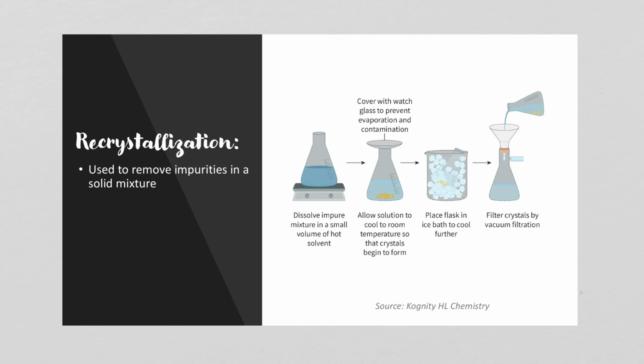Recrystallization can be used to remove impurities from a solid mixture. So in this example, you would dissolve the impure mixture in a small volume of hot solvent. You'll cover this flask with a watch glass to prevent evaporation and contamination. And you'll allow the solution to cool to room temperature, and then the crystals will begin to form. And then you put the flask in an ice bath to cool even further, and you'll filter the crystals by vacuum filtration, which is another fun technique you may get to use in university.